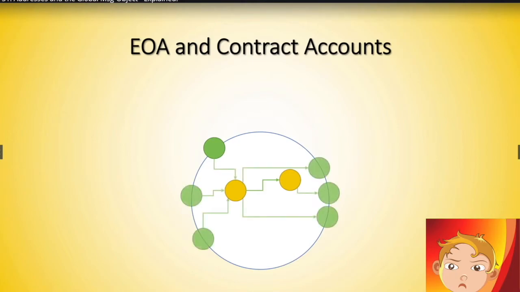So this is why you can also have different setups where one externally owned account interacts with one smart contract, that smart contract interacts with another smart contract, or that smart contract sends funds to another address. It doesn't matter as long as there is an externally owned account starting this transaction.